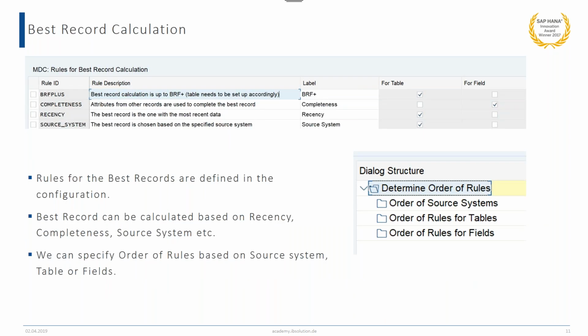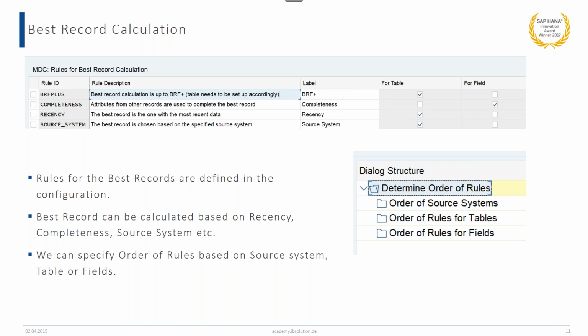Best record calculation is done based upon the completeness, recency, and the source system. So all the configuration we can do in the backend, where we can specify all the tables and all the fields, or let's say we have multiple source systems, then we can specify which source system takes precedence or which source system has a priority.